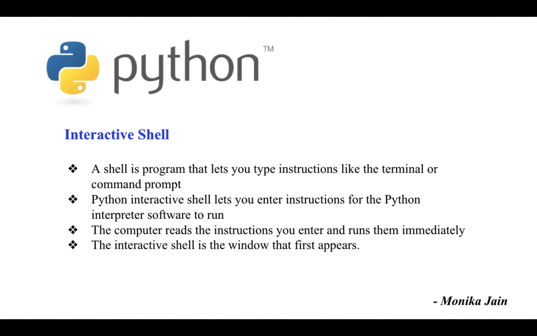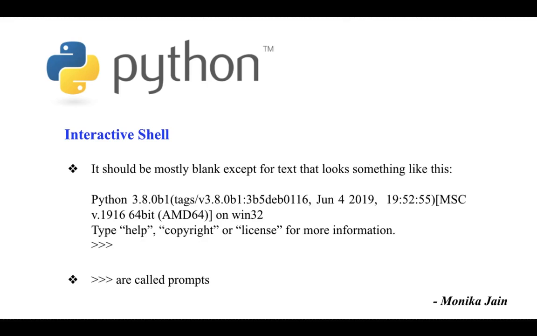In other words, the shell waits for commands from the user, which it executes and returns the result of the execution. The computer reads the instructions you enter and runs them immediately. The interactive shell is the window that first appears. It should be mostly blank except for the text that looks something like this.